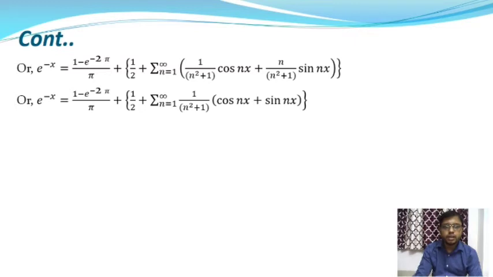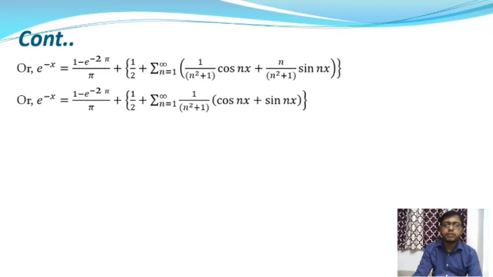And this equation will give e to the power minus x is equal to 1 minus e to the power minus 2 pi by pi into 1 by 2 plus summation over n is equal to 1 to infinity of 1 by n square plus 1, which is common from these two terms, into cos nx plus n into sin nx.